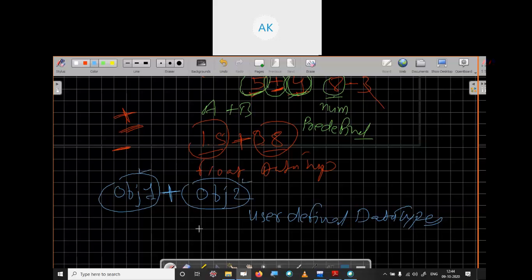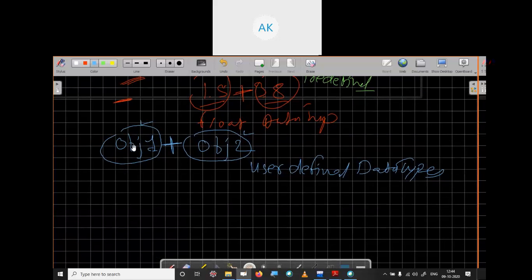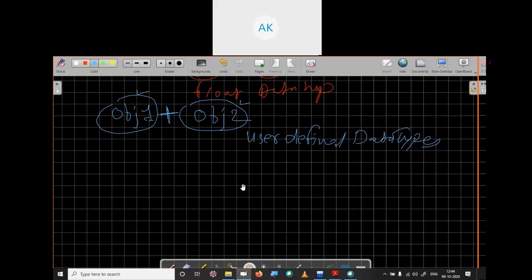So the solution, or the purpose, when we apply this operation on objects is operator overloading.